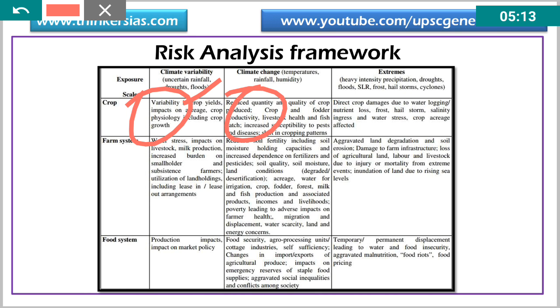Okay, the extremes may be direct crop damage due to waterlogging, nutrient loss, frost, hailstorm, salinity ingress, and water stress. These are the components. In the field of farm system, we may witness water stress, impact on livestock, milk production, increased burden on small holders, that is small and marginal farmers, subsistence farmers, and utilization of land holding may be difficult in future. So the climate change may lead to reduced soil fertility, including soil moisture holding capacity.